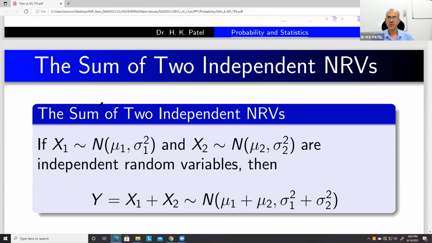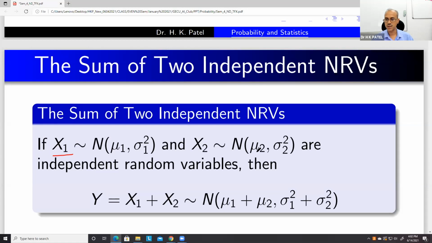Now, the sum of two independent normal random variables. We have two random variables, in fact normal. X1 is a normal variable having mean mu1 and variance sigma1 square.